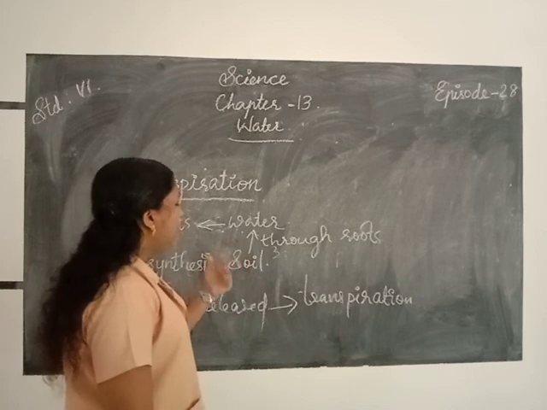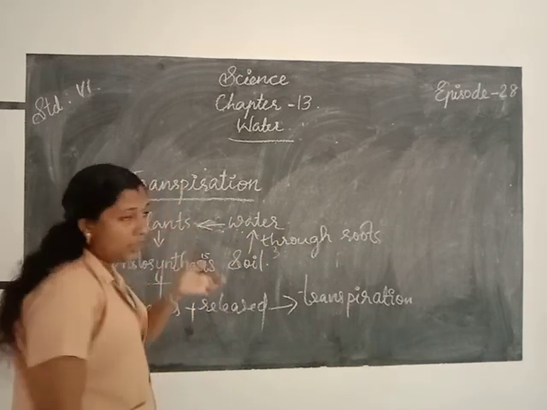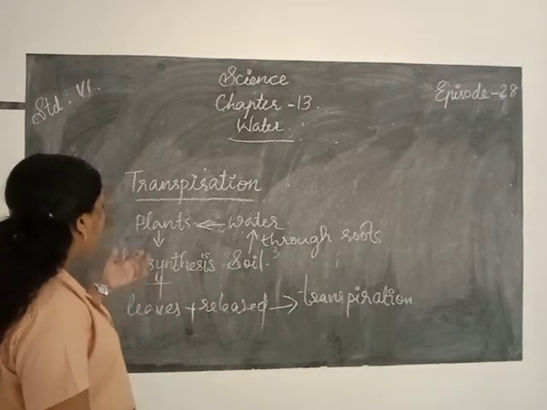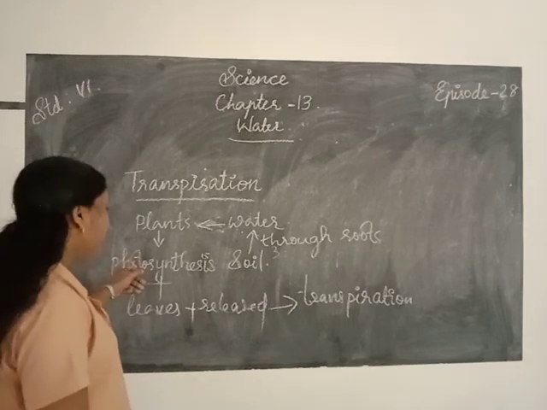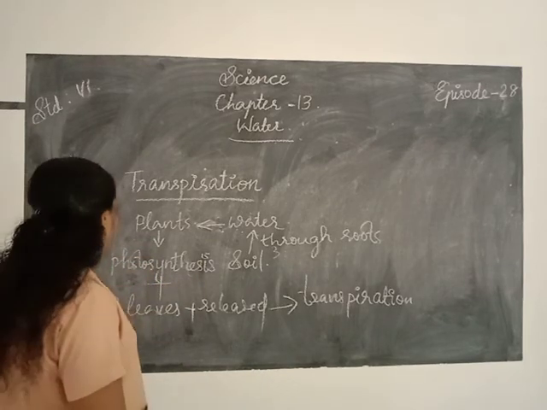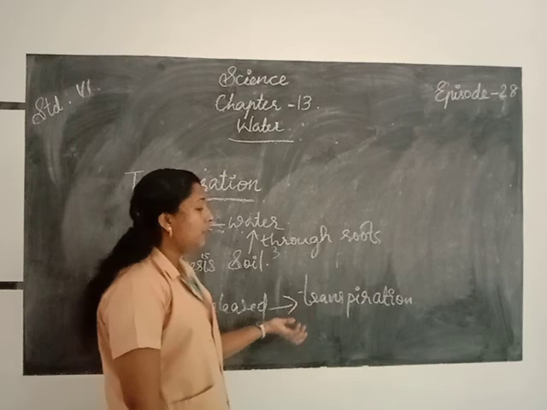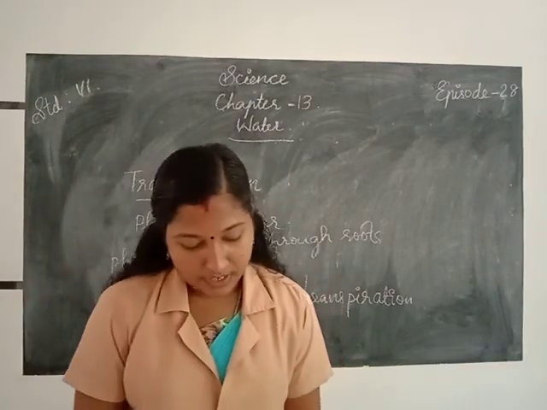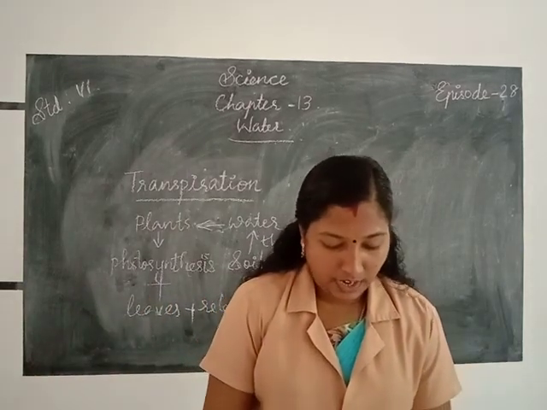They absorb the water from the soil through roots, and that water is used for preparing food, that means for photosynthesis. The remaining water is released through leaves into the air, or the atmosphere, through a process called transpiration.